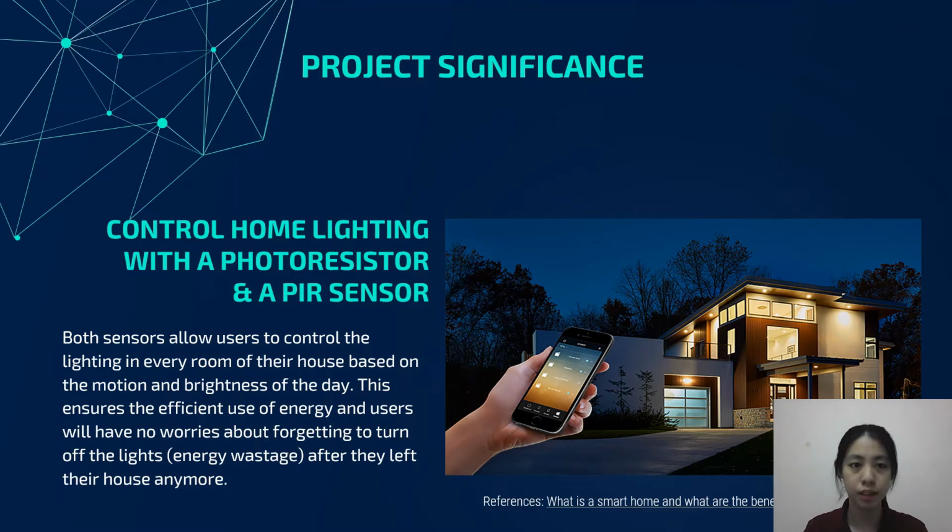And lastly, control home lighting with a photoresistor and a PIR sensor. Both sensors allow users to control the lighting in every room of their house based on the motion and brightness of the day. This ensures the efficient use of energy, and users will have no worries about forgetting to turn off the lights after they leave their house anymore.